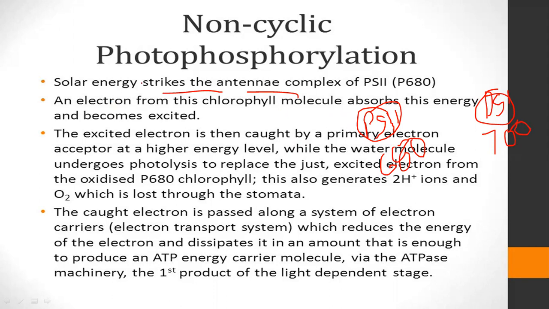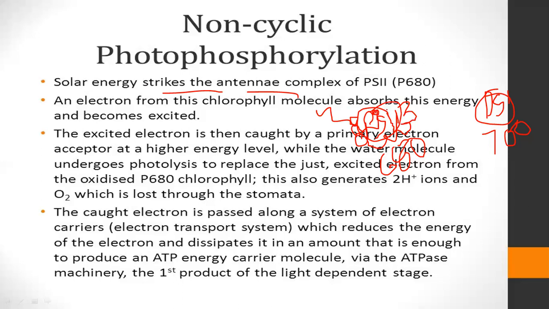Around PS2 there are lots of molecules, which are different pigments, including carotenoids and chlorophyll B. Light strikes them, electrons get excited in every molecule, and that energy is transferred to the reaction center, which is chlorophyll A. The electron of this chlorophyll molecule absorbs this energy and becomes excited.